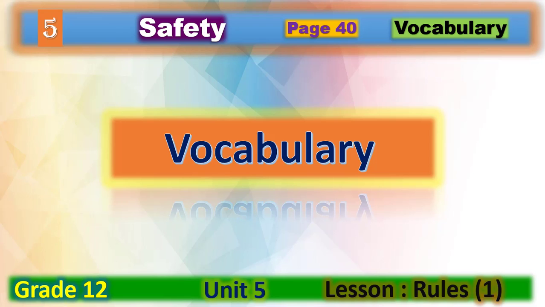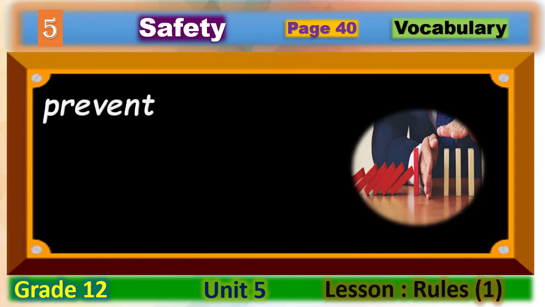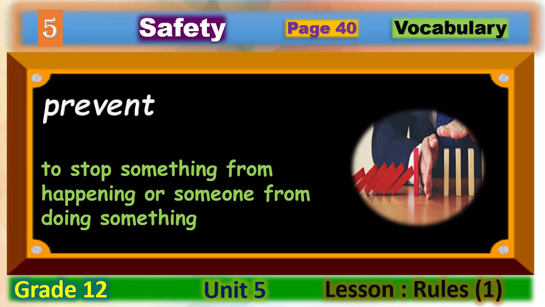Before we start our lesson, let's have a look at some important words which you may need to understand, and we'll find them in today's lesson. Let's start with the first word, which is prevent. You can guess the meaning of the word prevent if you look at the picture on the right. What do we mean by prevent? Can you guess the meaning? Good. Prevent means to stop something from happening or someone from doing something.